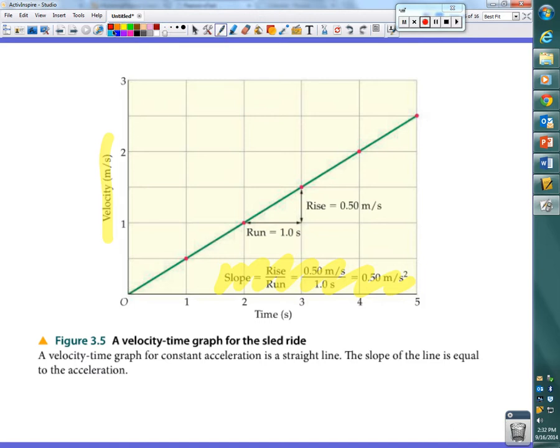Before we plug any numbers in, let's do this. We know that slope is rise over run, okay? On this graph, using only the units, what unit are we measuring on the rise axis?